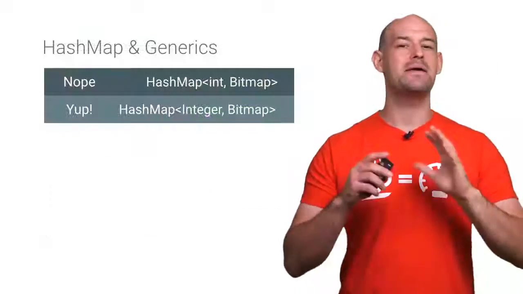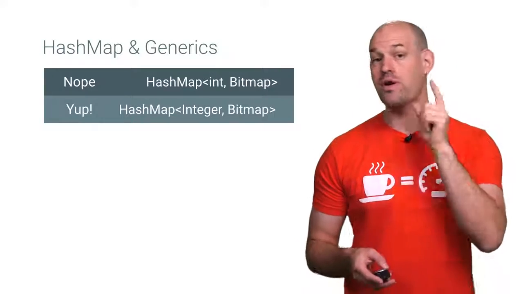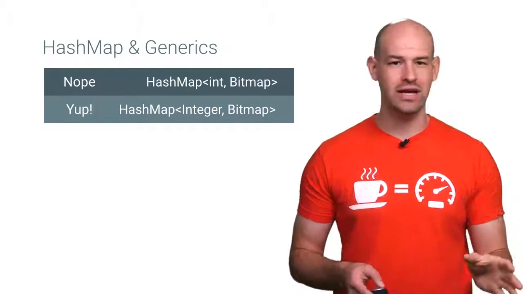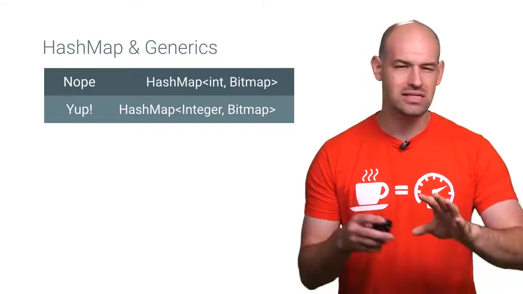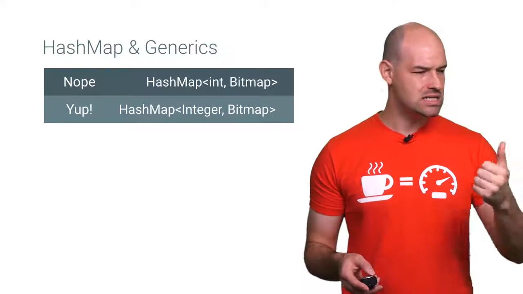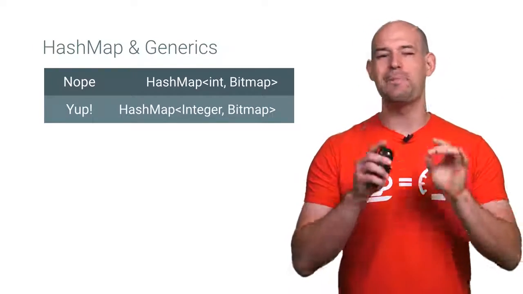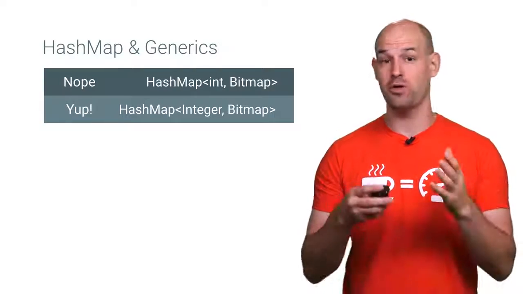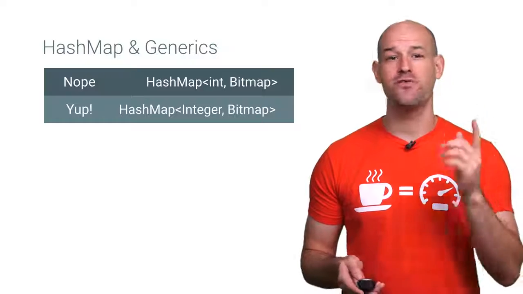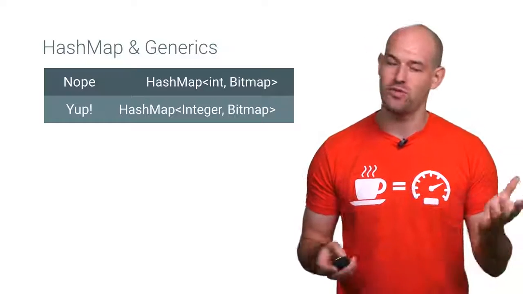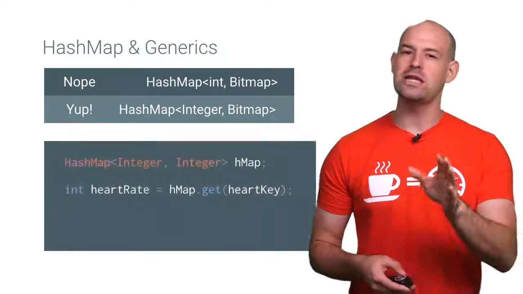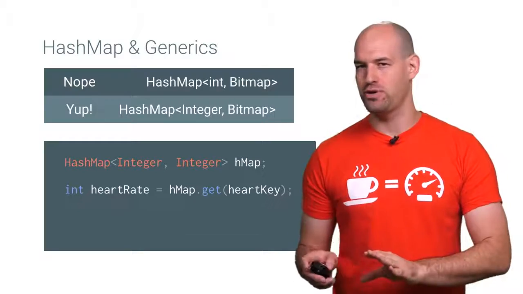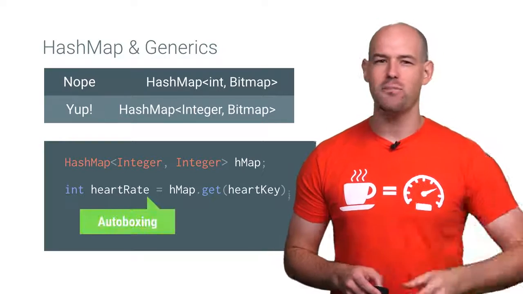Now, typically this isn't a big problem for your average computation, but where it really gets you is when dealing with generic containers like hashmap. See, when using primitive types like int, float, and bool, hashmap has to use the object versions. So instead of being able to use a simple 32-bit int, a hashmap is forced to use generic integer objects, which of course eat up more memory. And you need to be careful here because anytime you fetch a primitive from a generic container, autoboxing happens there as well.